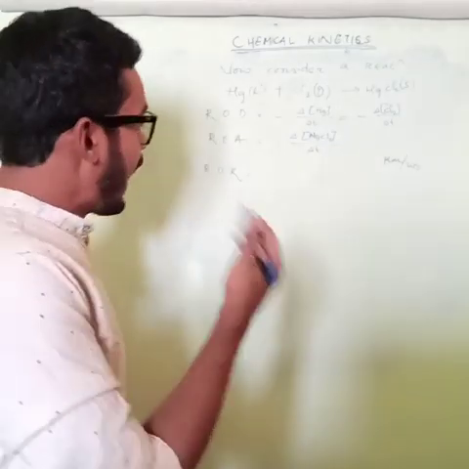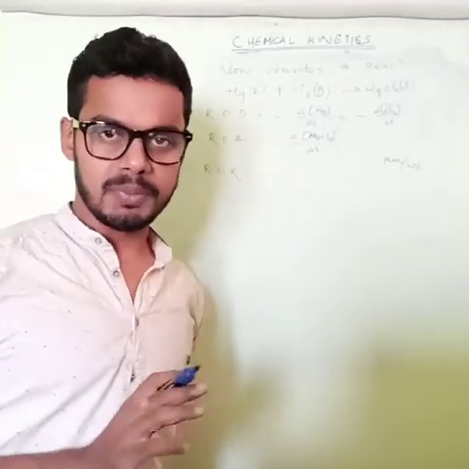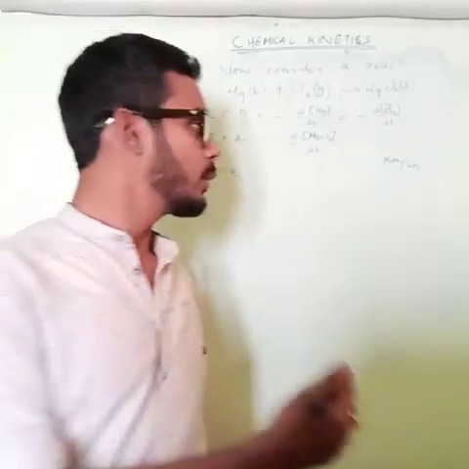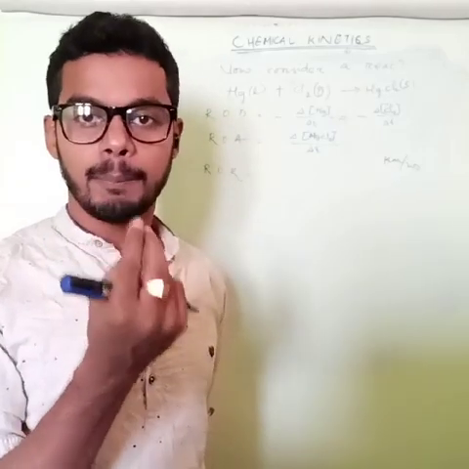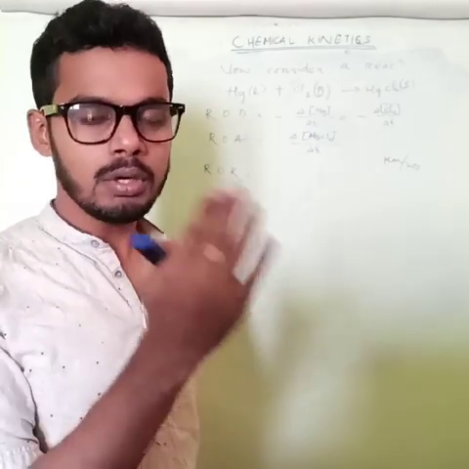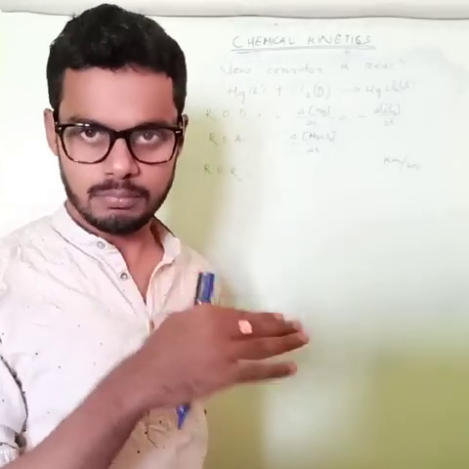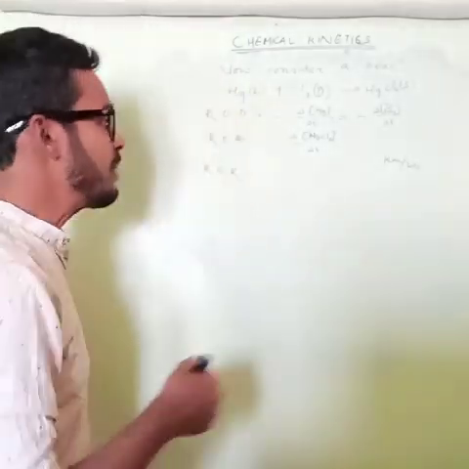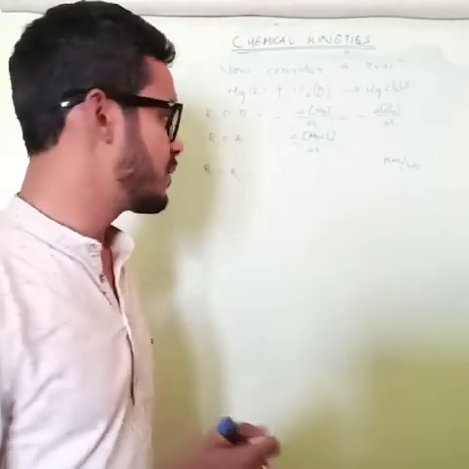So for ROR, you have to divide by the stoichiometric coefficients. As I told, we calculate per hour, so here we need to calculate per mole. For 1 mole of completion of reaction, what is the rate? For that reason, we need to divide by the stoichiometric coefficients.